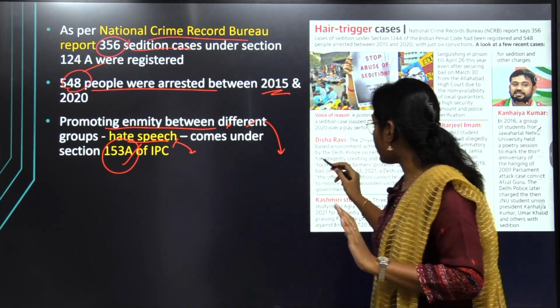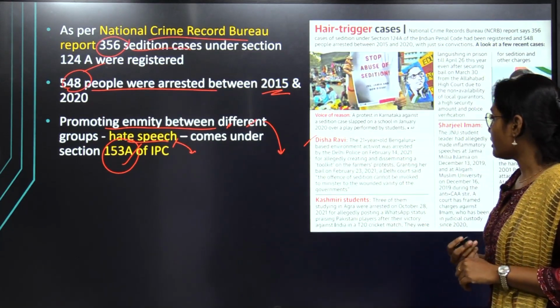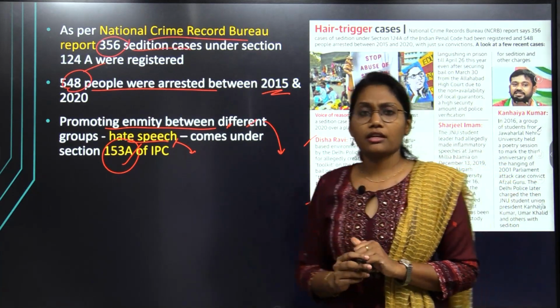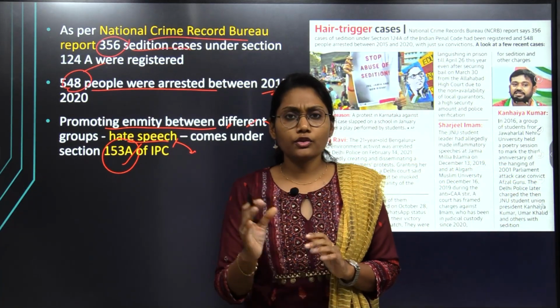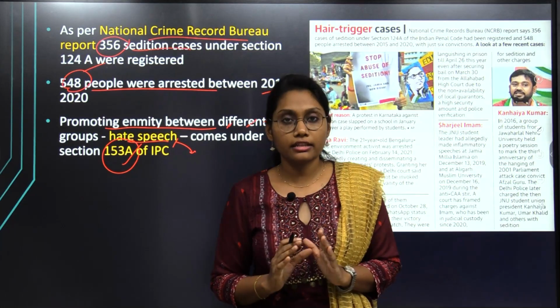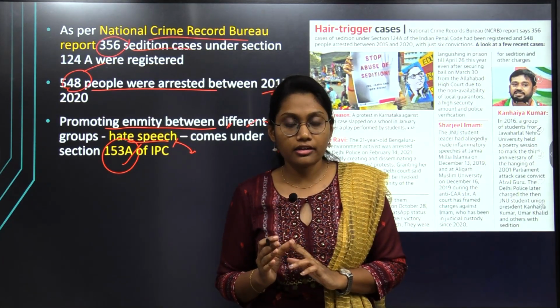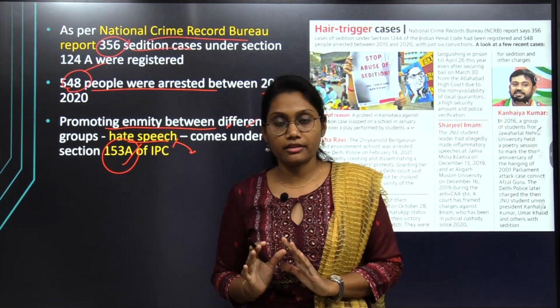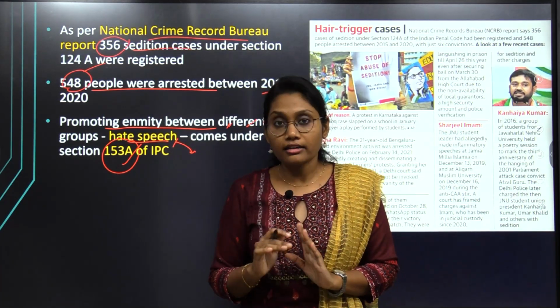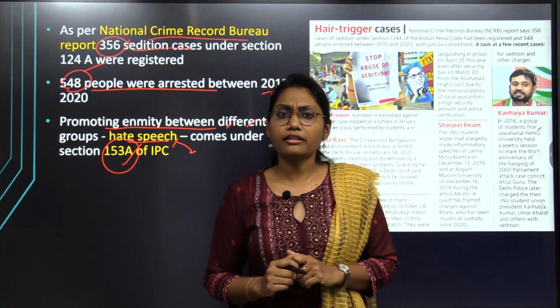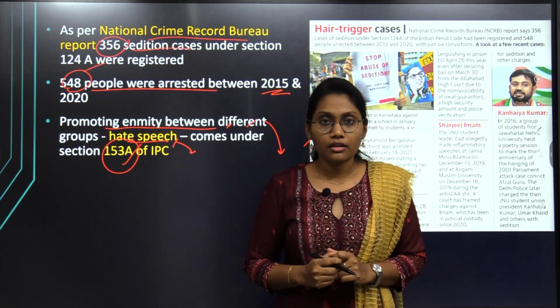If you look at some cases under this, there is the Disha Ravi case and the Kashmiri students case. In the Kashmiri students case, a few students, after watching a world cricket match, supported the well-performing Pakistani cricketers and put that in their WhatsApp status. Considering that an act against the government, those students were arrested. Is that really a crime against the government? No, right?